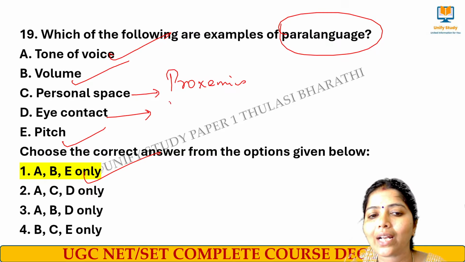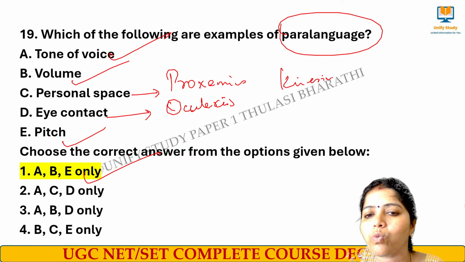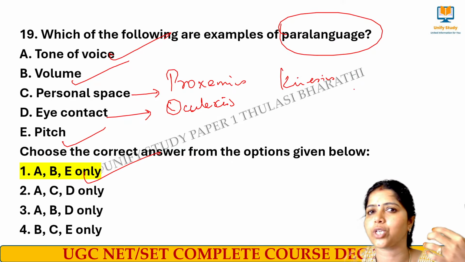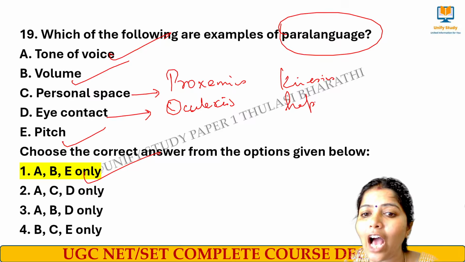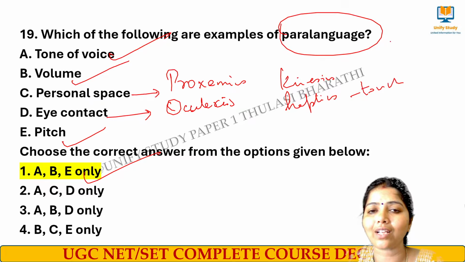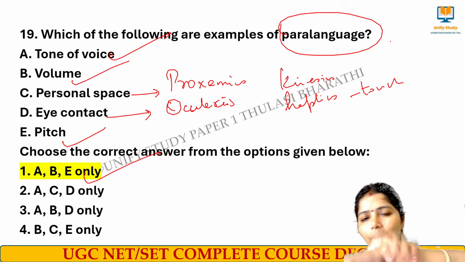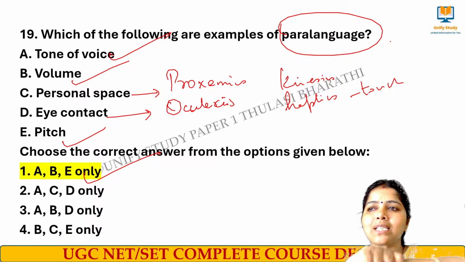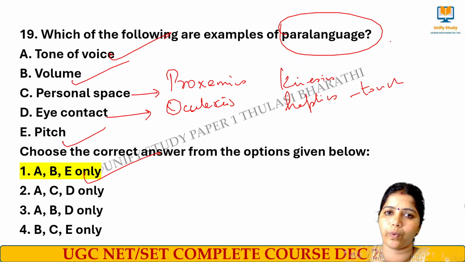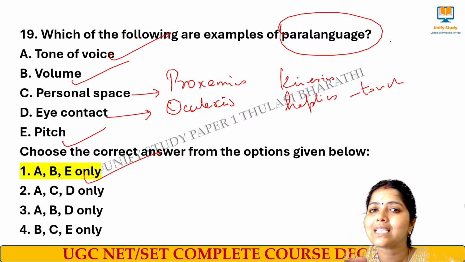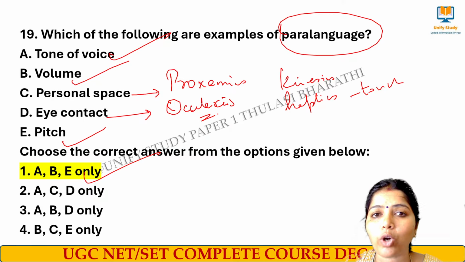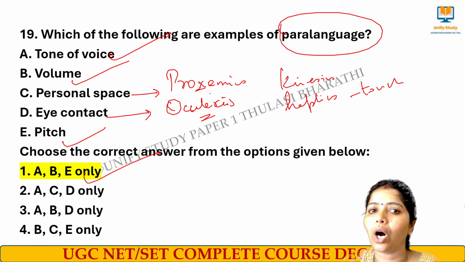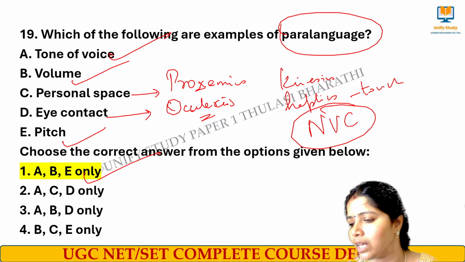Proxemics. Eye contact we call oculesics, right? Kinesics we talk about what? All types of body related, that is facial expression, gesture, posture, body language, all these things we call kinesics. And then haptics means we talk about the touch. The touch communicates something. If I am saying, don't worry, I am here for you, that is touch. That also communicates that some people are saying I am concerned about you, don't worry. That is called haptics, study of touch. Kinesics talks about study of bodily movements, gestures, face expression, everything. Eye contact talks about oculesics. Distance talks about proxemics. All these things come under non-verbal communication.